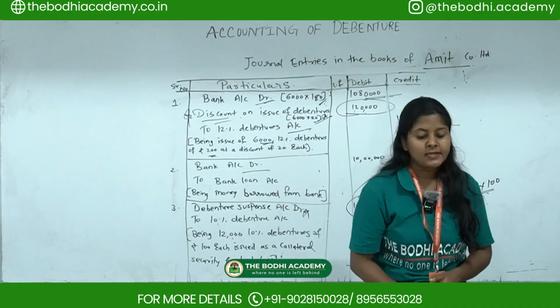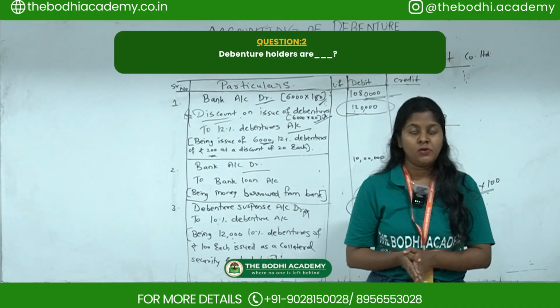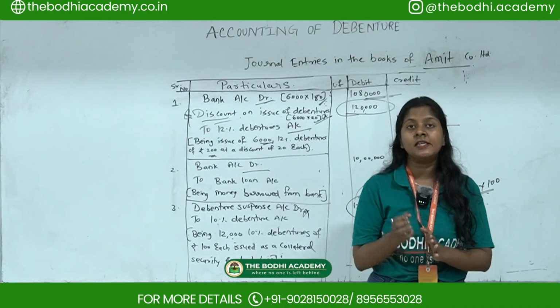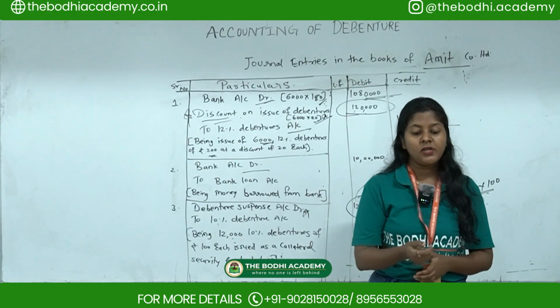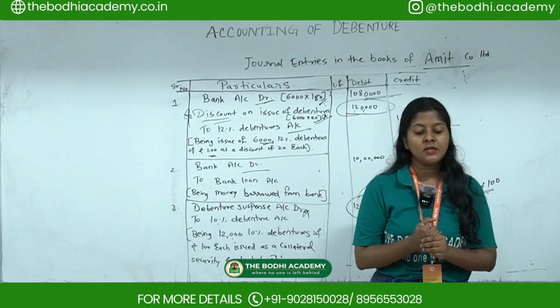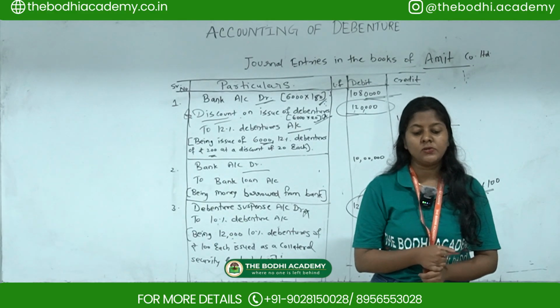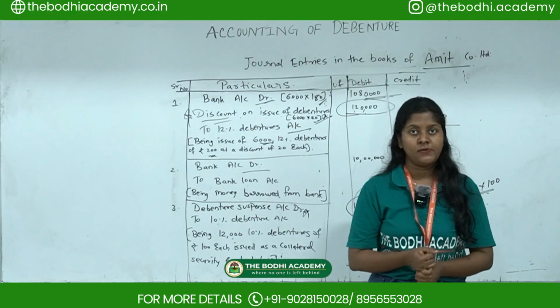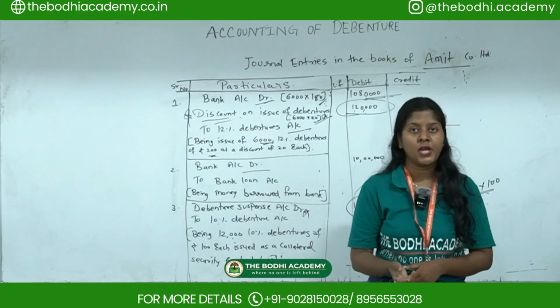Okay. Next, who are the debenture holders? Debenture holders are always the creditors of the company. The options given are debtors, creditors, external users or the owners of the company. The correct option is creditors of the company. Owners of the company are shareholders.